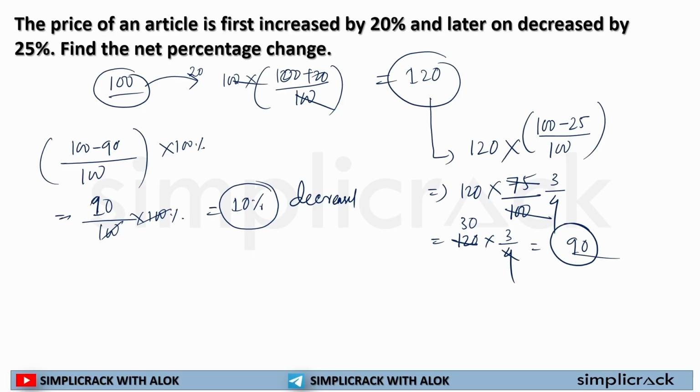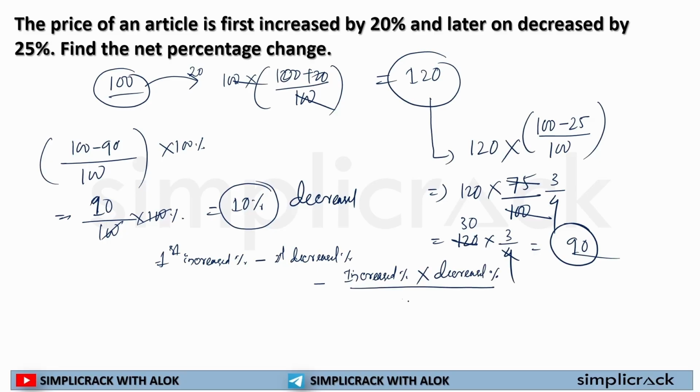So for this the whole formula will be: first increased percentage, minus second decreased percentage, minus increased percentage multiplied by decreased percentage, divided by 100.